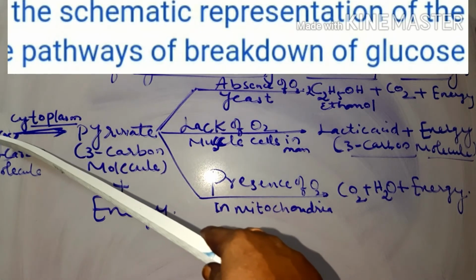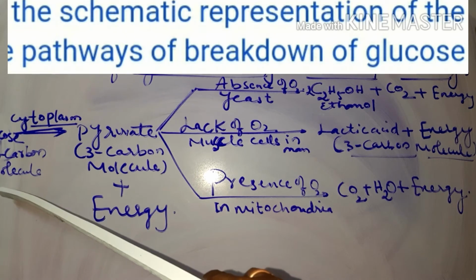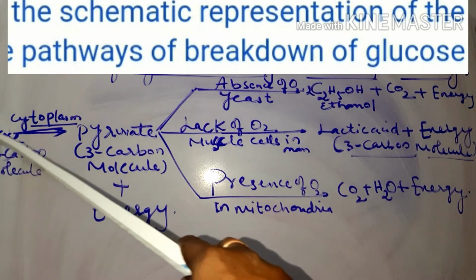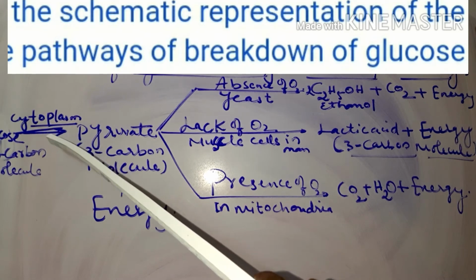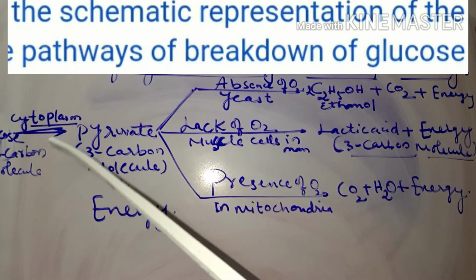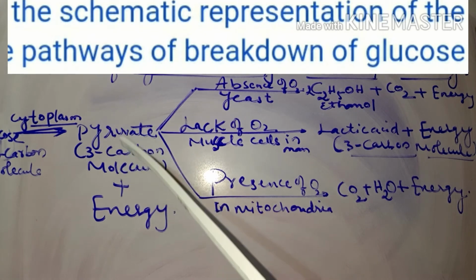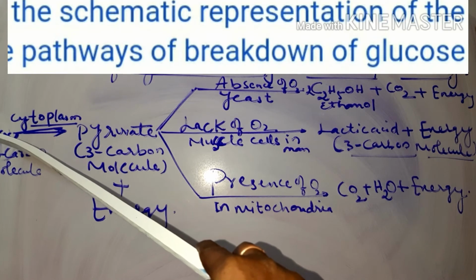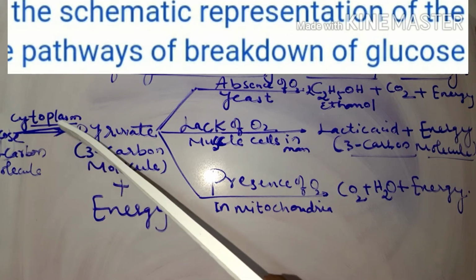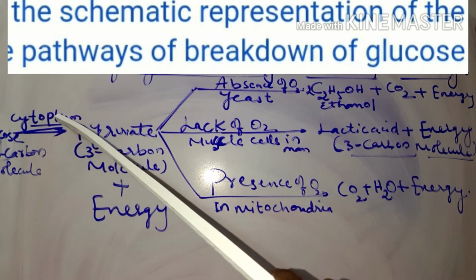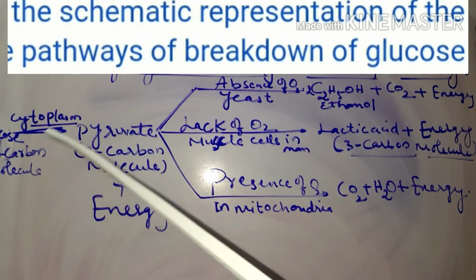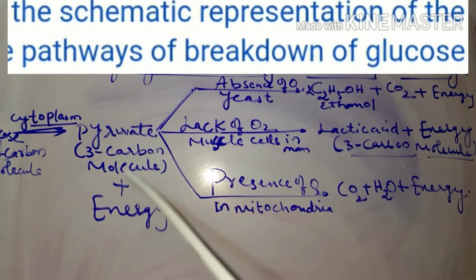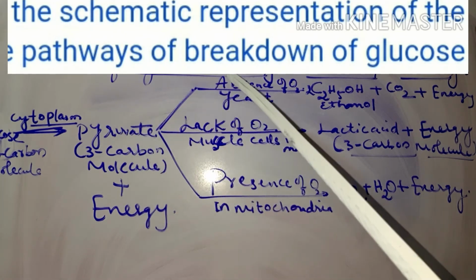First, this glucose is a 6 carbon molecule, C6H12O6. When the blood carries it to the cytoplasm, in the cytoplasm this 6 carbon molecule is broken down into a 3 carbon molecule, called pyruvate, to release energy. Now after this, what are the various pathways?